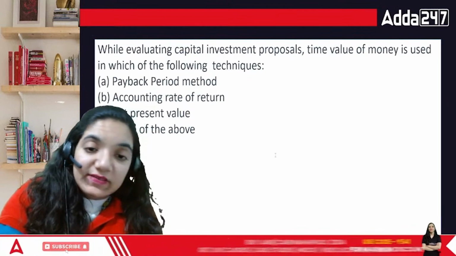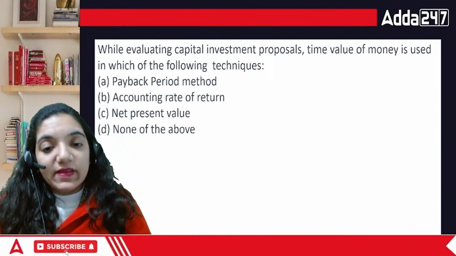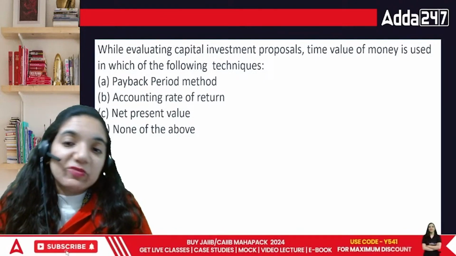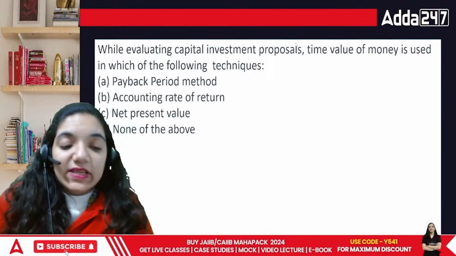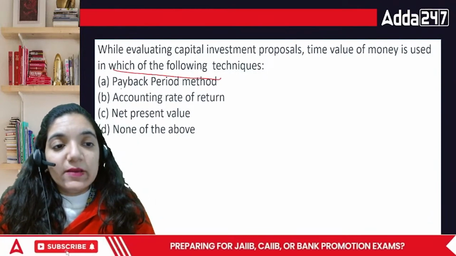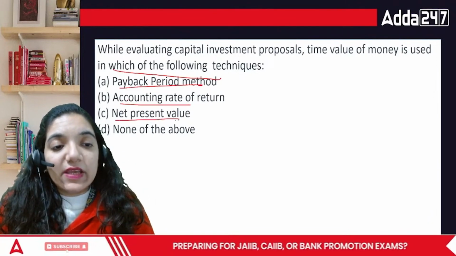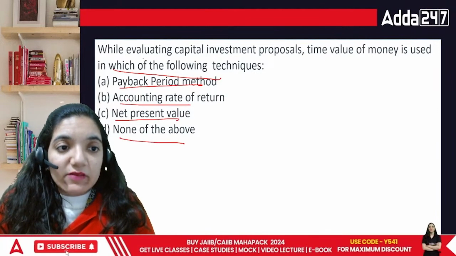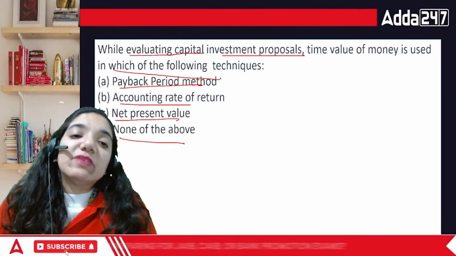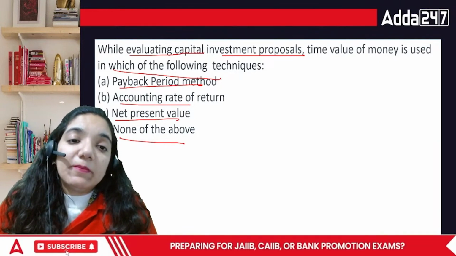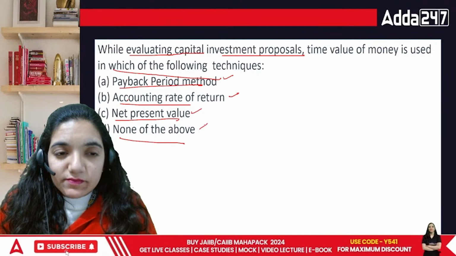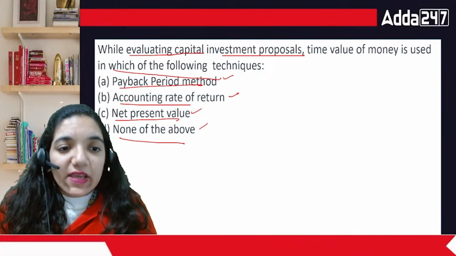Next point. While evaluating capital investment proposals, time value of money is used in which of the following techniques? Payback period, accounting rate of return, NPV, or none? In terms of time value of money, NPV is the one.